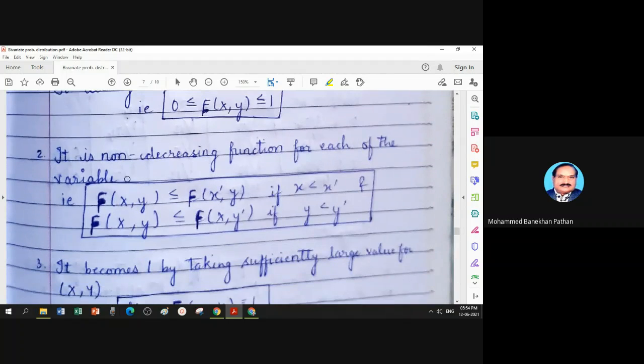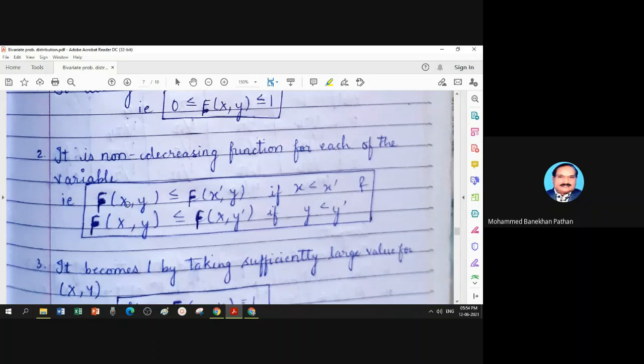Property number 2 says it is a non-decreasing function for each of the variables. That is, capital F(x, y) is less than or equal to capital F(x', y) if x is less than x'. That means x' is greater than x, and y is fixed.